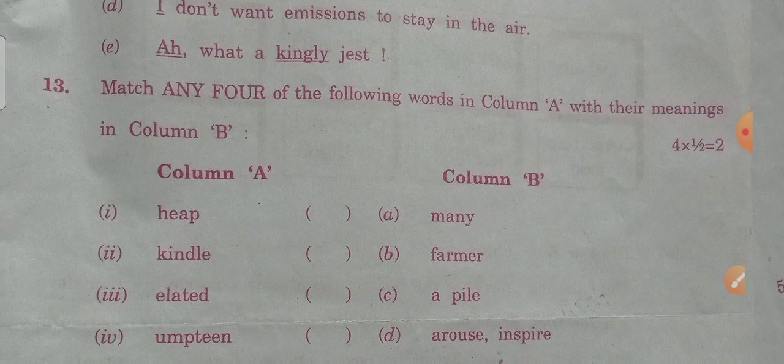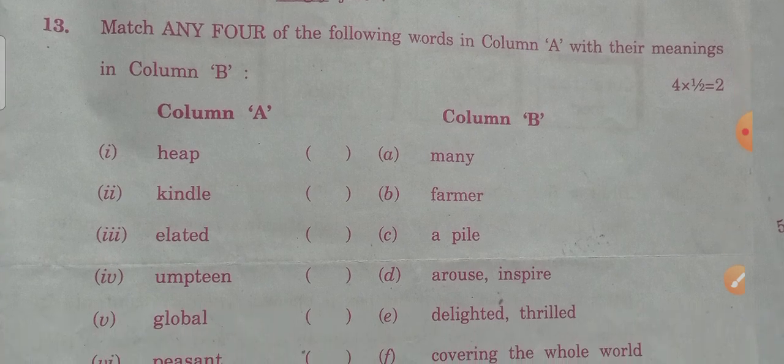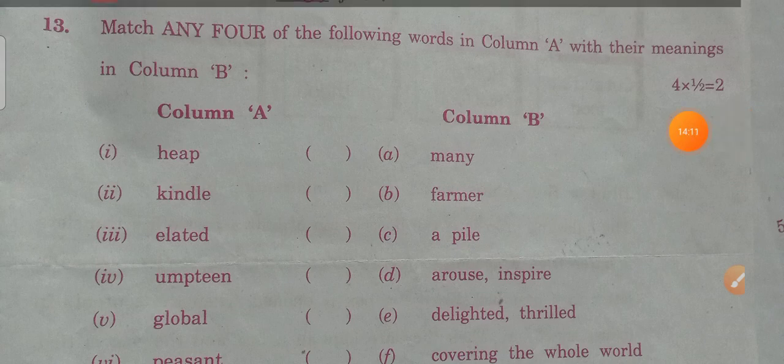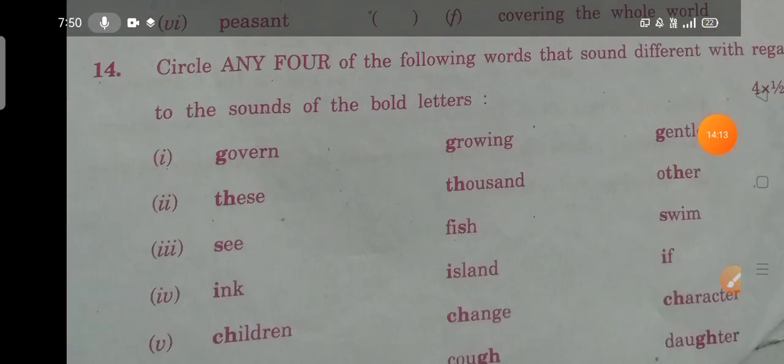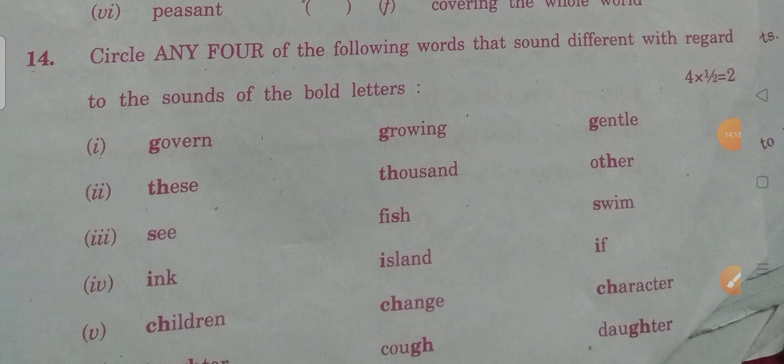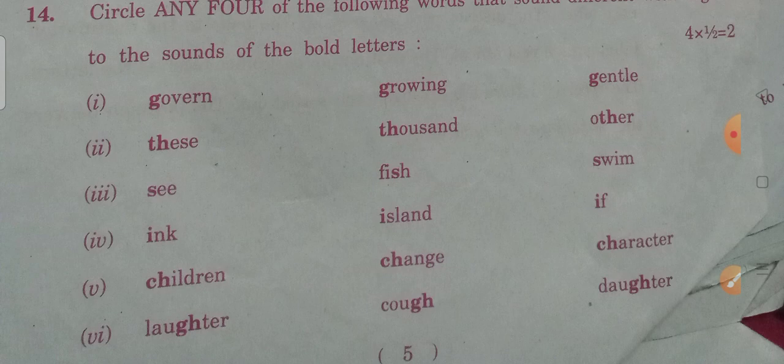13th one, match any 4 of the following words in column A with their meanings in column B. Column A, column B will be there. Okay, same thing. If you attempt, half mark you may get. Next come the 14th one. Circle any 4 of the following words that sound different with regard to the sounds of the bold letters. G, groaning, gent, like this.